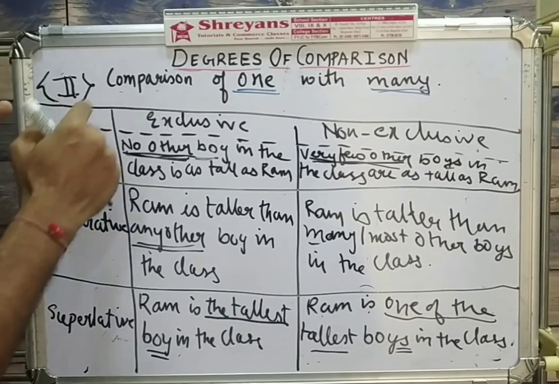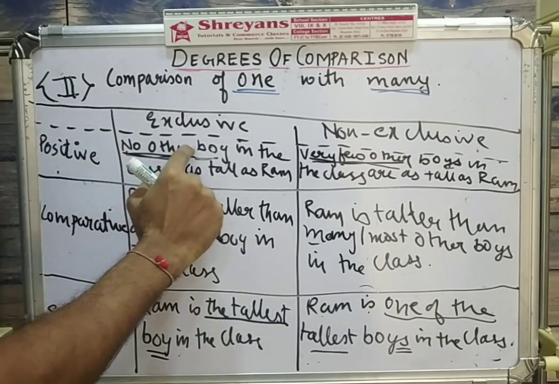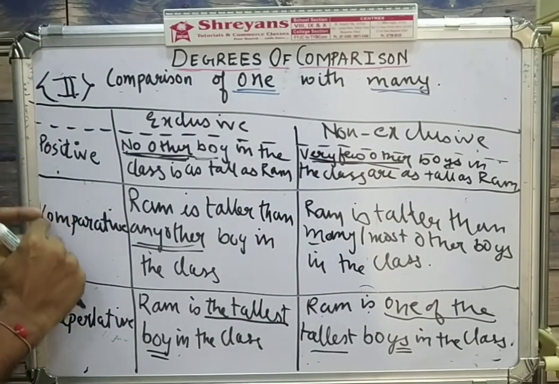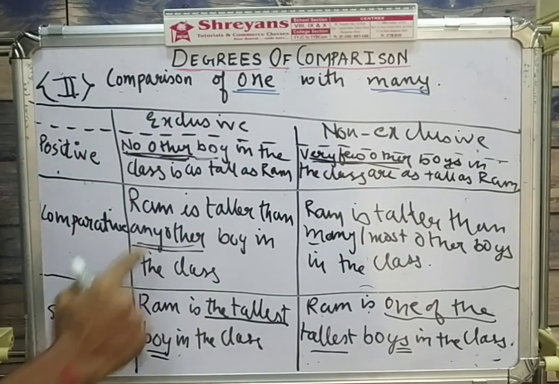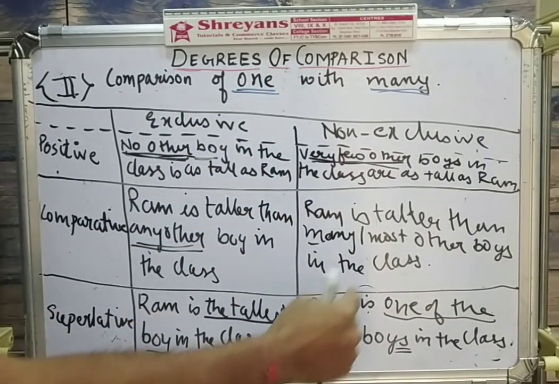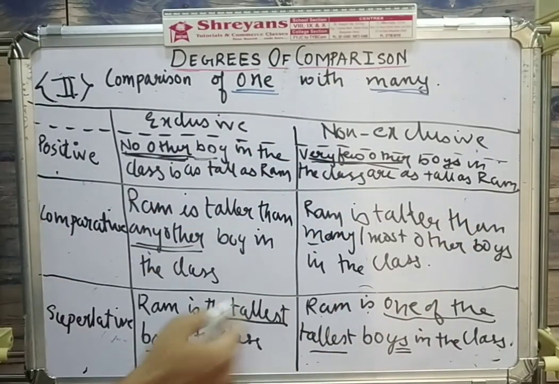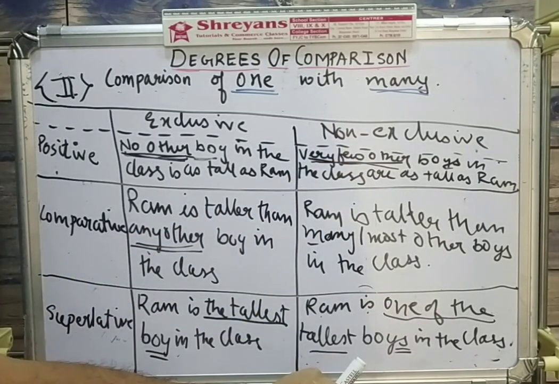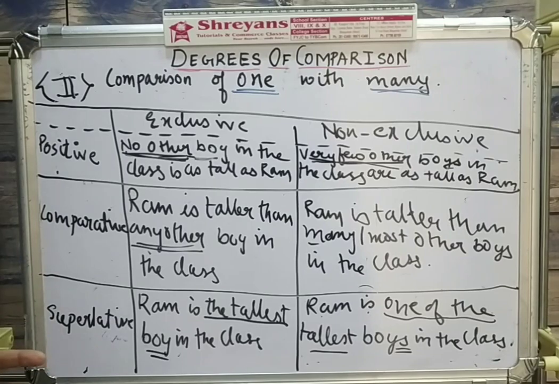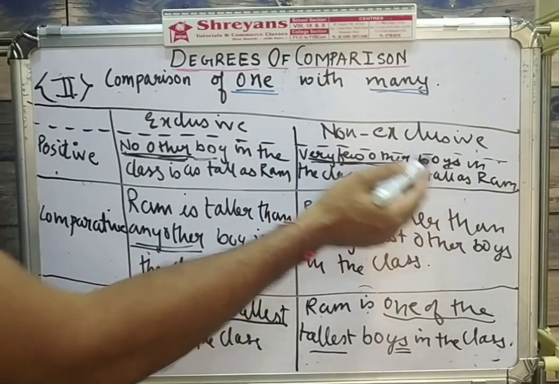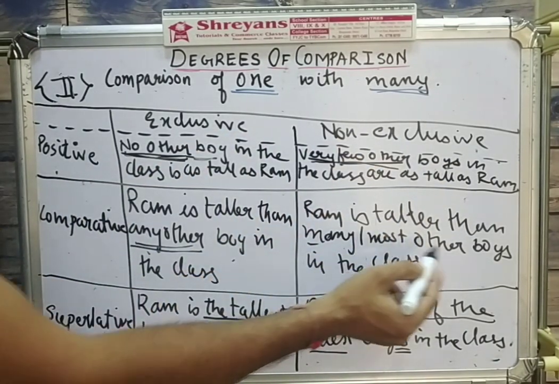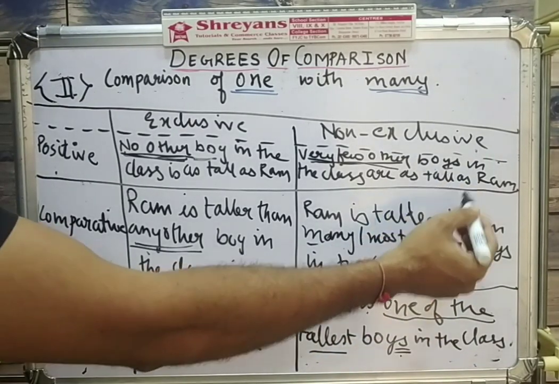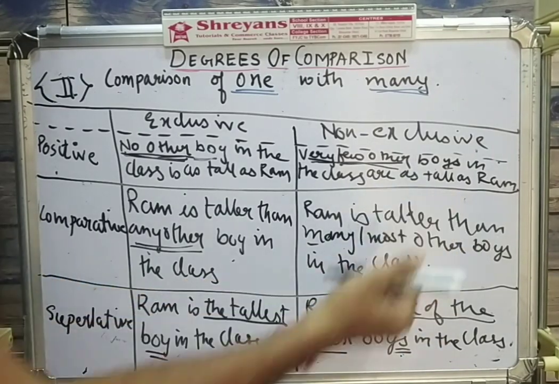So once again, positive और exclusive क्या याद रखना है? No other. Positive और non-exclusive में क्या याद रखना है? Very few other. Comparative and exclusive, any other, dash then any other. Comparative and non-exclusive, dash then many other or most other. Superlative, the dash. Non-exclusive, one of the dash. Is it very clear? One more thing to remember: no other boy, very few other boys. Any other boy, many other boys. The tallest boy, one of the tallest boys. So यहाँ पे we've written the noun in its plural form. Is that very clear?